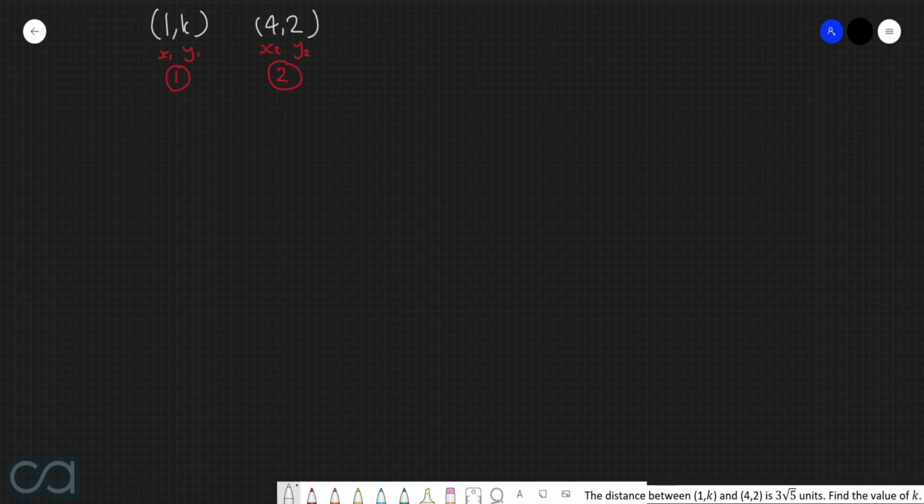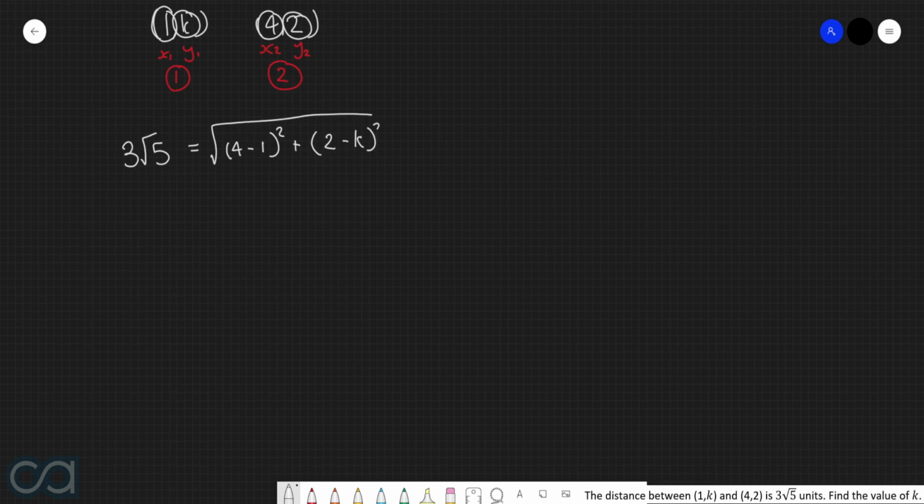Now, the reason why we've done this is because we know that the distance between the 2 points, which we are being told is 3 root 5 units, is equal to the square root of x2 take x1 all squared plus y2 take y1 all squared. Now we want to solve this equation for k. First thing that we're going to do here is we're going to take the square of both sides of the equation.